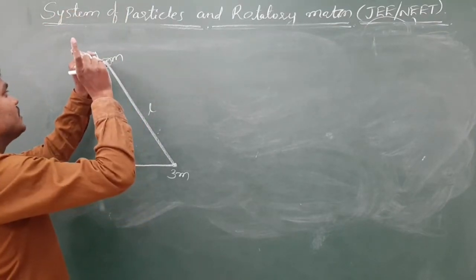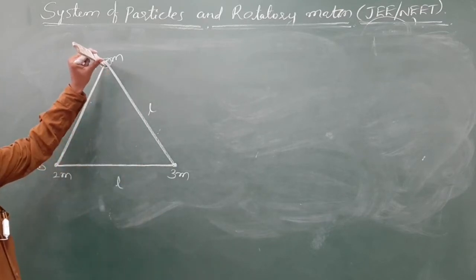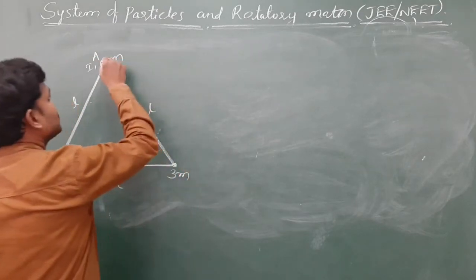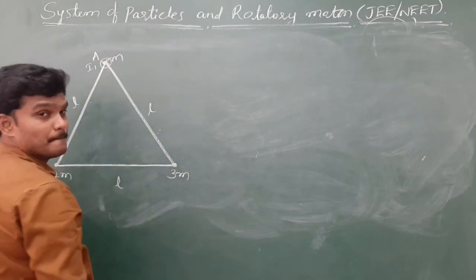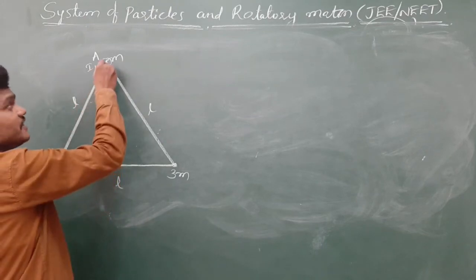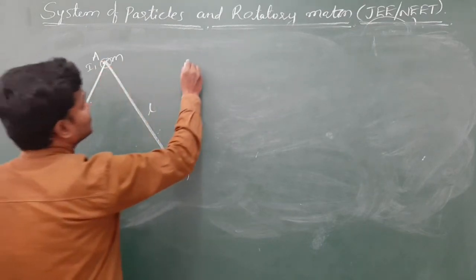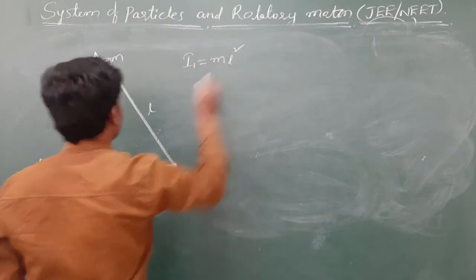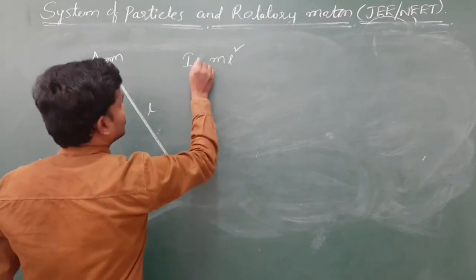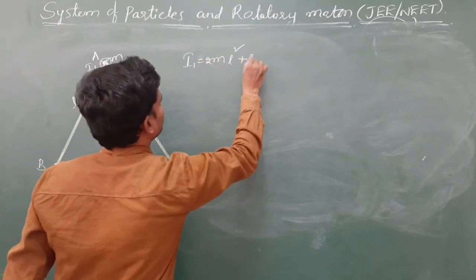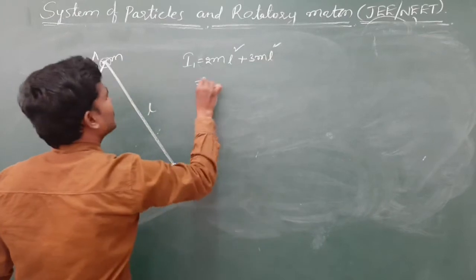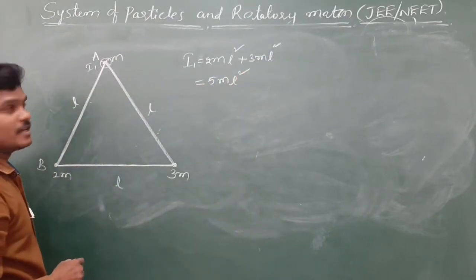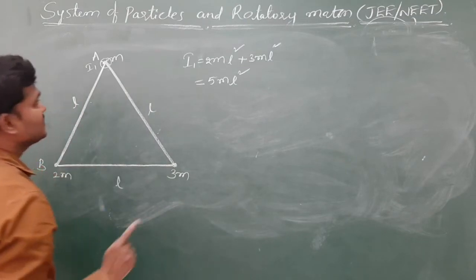Here, let us find the moment of inertia about this line. About this means there is no moment of inertia of M, and the other two masses are at a distance of L. So I1 is 2M into L square plus 3M into L square. So I1 is 5ML square.